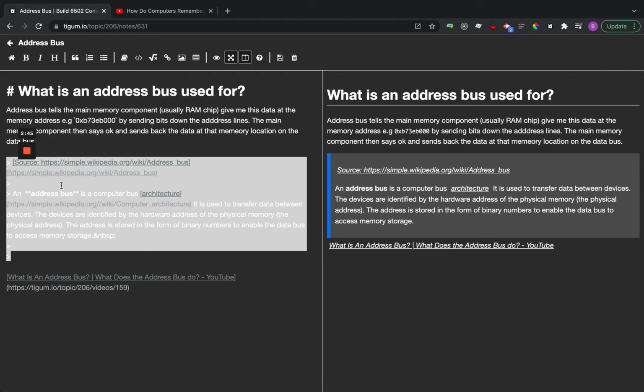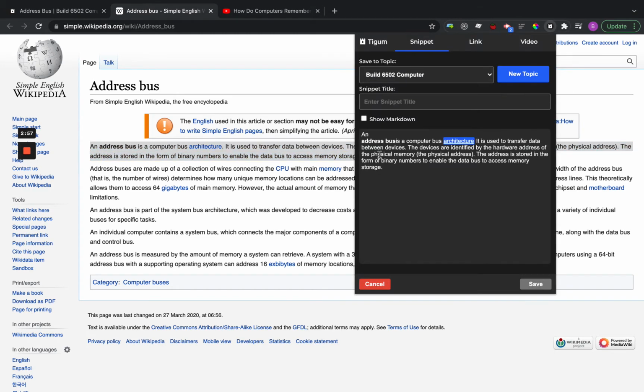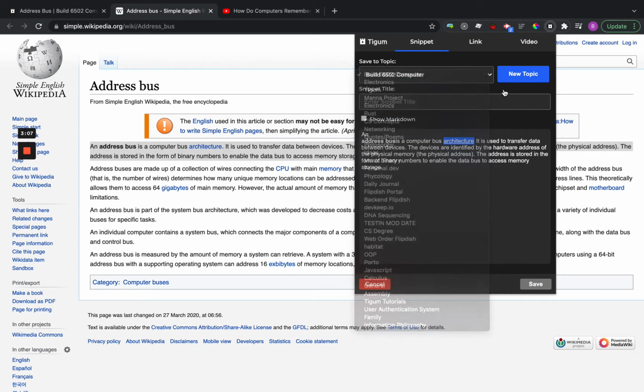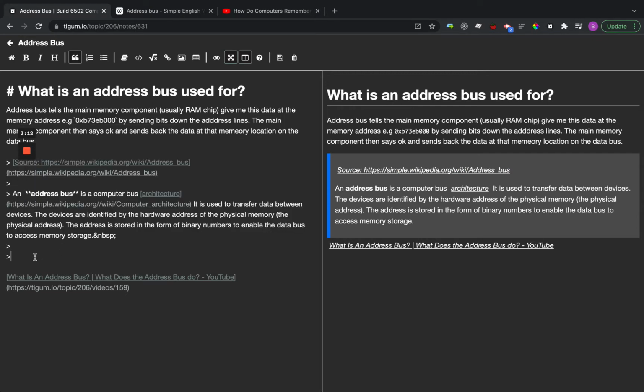You can see here's the snippet that was embedded, and here's the actual rendered version. You can see here's the source, so if I click on this, it goes to where I actually collected that snippet. If I press Control K, you can see it displays the content that I want to collect inside the Chrome extension, and then I can select which topic I want to save that snippet to. I've already done this, so that's here now to access as a snippet to embed. That's a useful definition of what an address bus is.